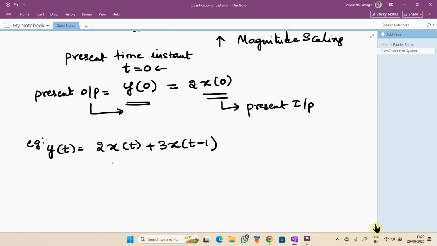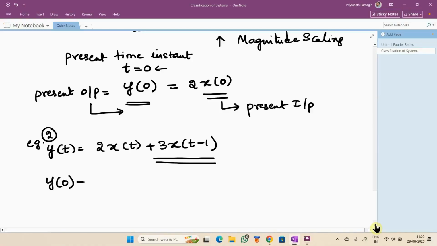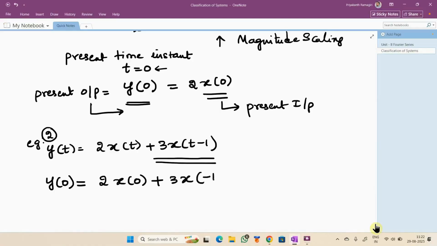This is the example 2 system. We have added this in addition, right? Now, shall I calculate the present output, y of 0? It is 2 times x of 0 plus 3 times x of minus 1.